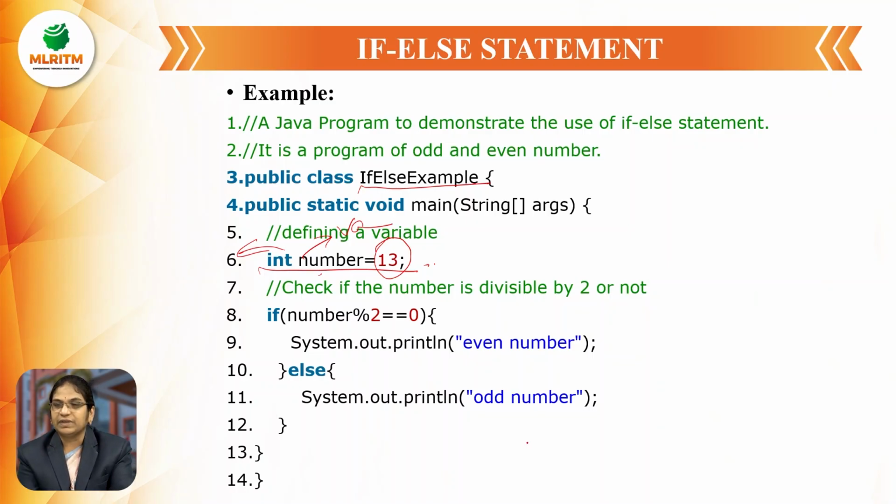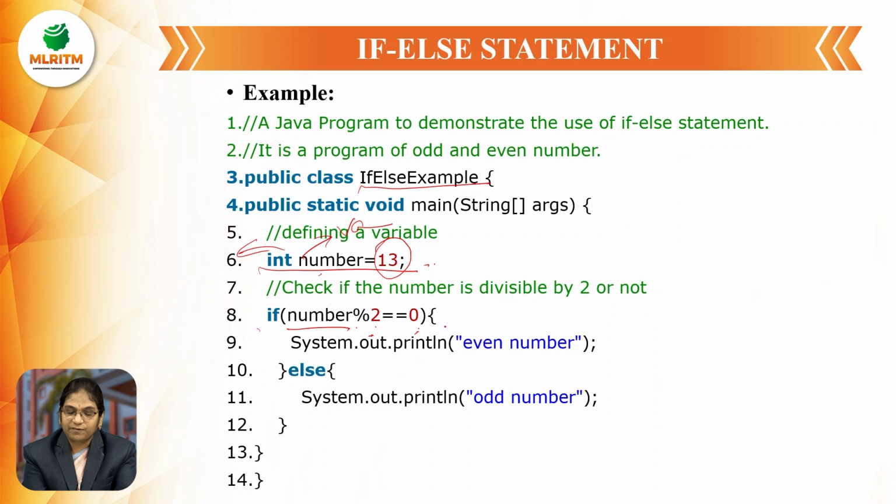I want to check whether the given number is even or odd. So how do I have to check? The condition is number modulus 2, then the remainder should be 0. We all know that when we perform the modulus operation, the output is considered as the remainder. The remainder will be considered as the output of that particular operation. So if number % 2 == 0, if the number is exactly divisible by 2, then we can say that number is even.